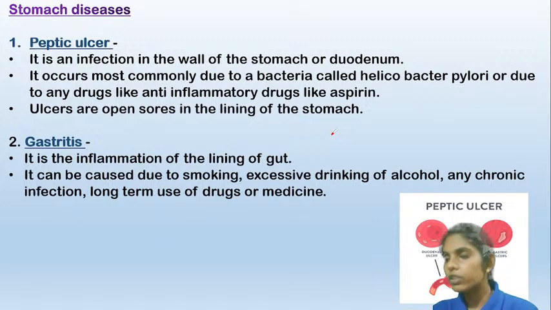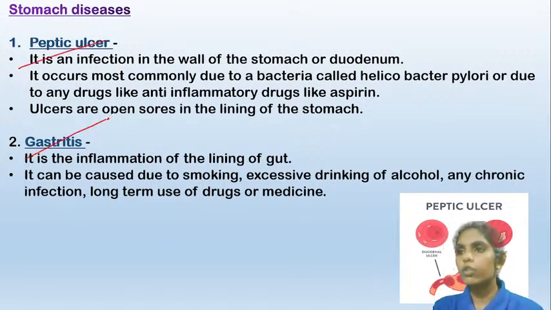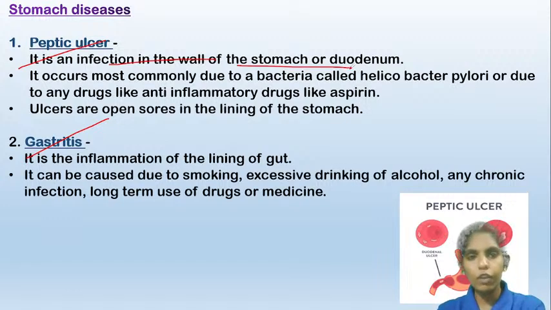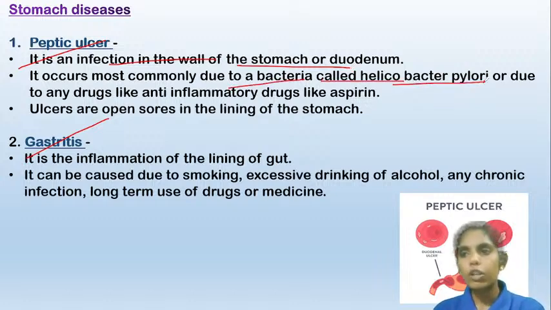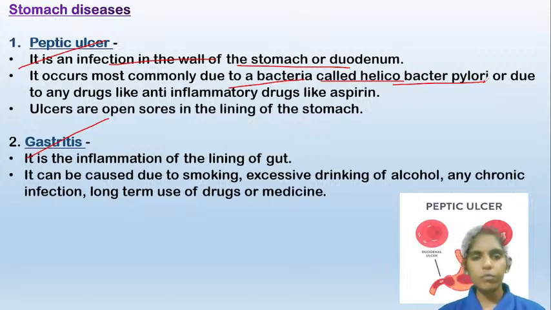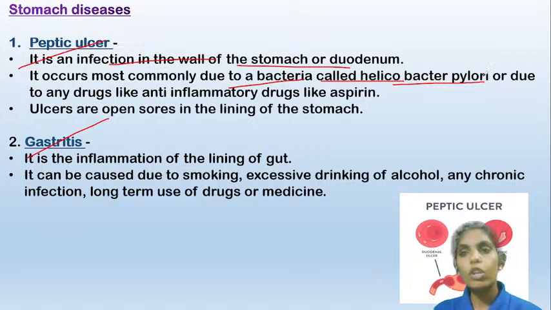Now coming to the stomach diseases, the peptic ulcer and gastritis. The peptic ulcer is an infection to the wall of the stomach, or you can say the duodenum. It occurs commonly due to a bacteria called Helicobacter pylori. Also, when a person takes more NSAIDs, that is non-steroidal anti-inflammatory drugs, frequently, this will cause some infection. It will damage the lining of the stomach, and this condition is known as peptic ulcer.